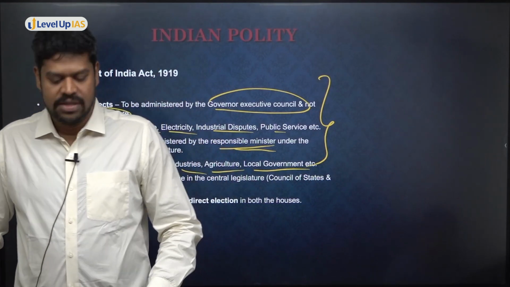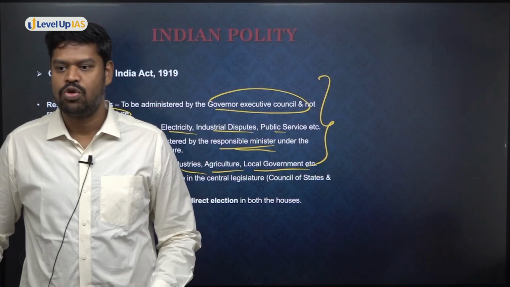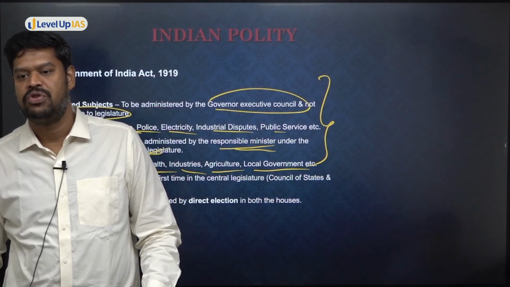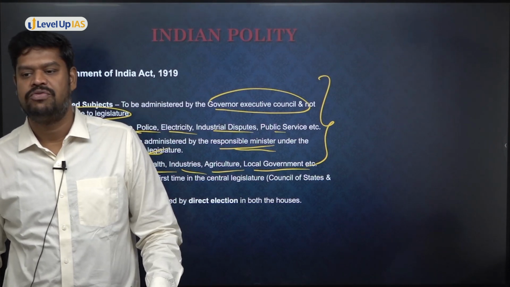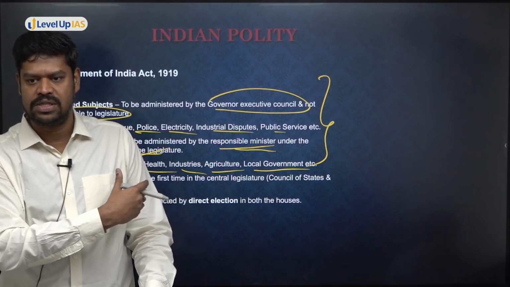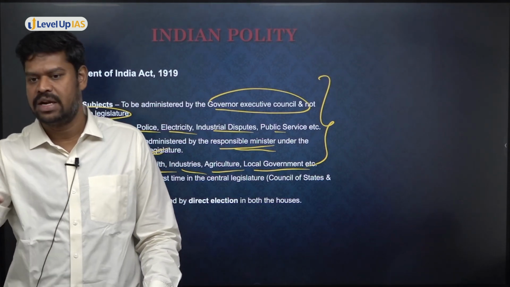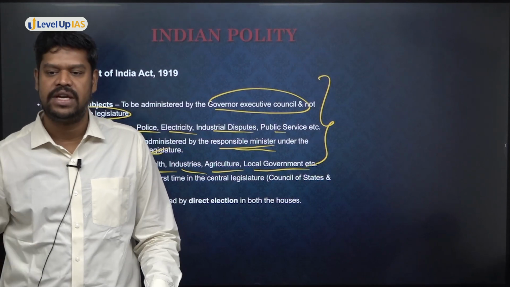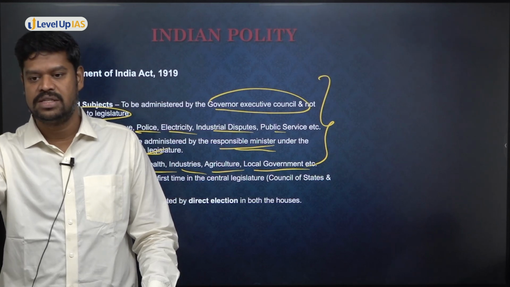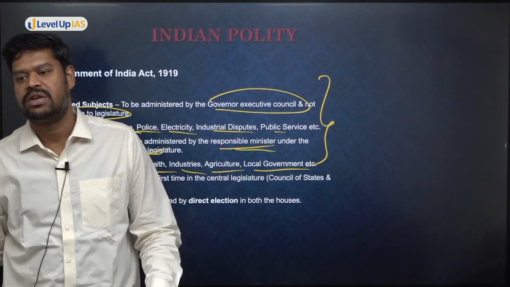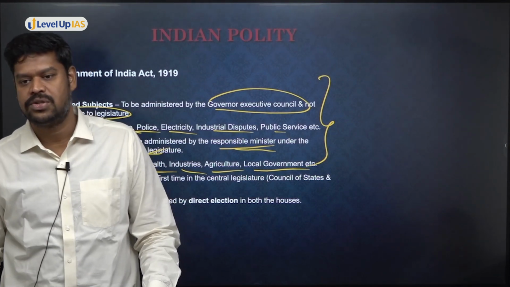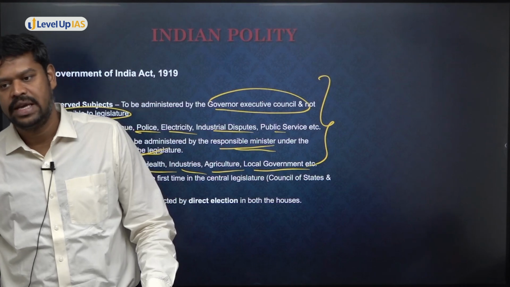And ultimately, the system of diarchy failed. And what could be the reason why the system of diarchy failed? Because in all these areas, the revenue has to come from where? Not from the center, because revenue itself is given to the states. The state at the provincial level can collect the revenue. But revenue is part of which item? It is in the reserved list. So therefore, until they release the revenue to these areas, they will not be able to function effectively. But whether they will release the revenue or not cannot be discussed and cannot be questioned in the legislature. So therefore, the system ultimately came to be a failure.